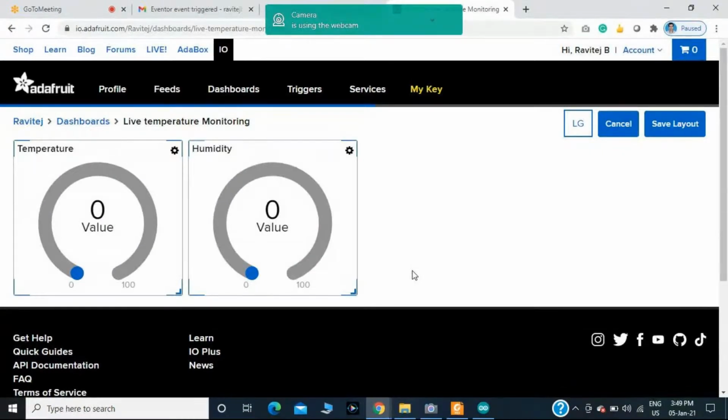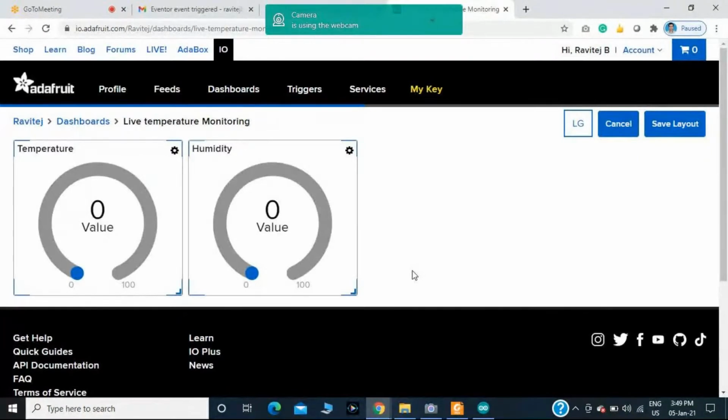Then I'm clicking on this one. In this example, the MQTT dashboard acts like a subscriber, because the NodeMCU is publishing the data to the Adafruit IO. The NodeMCU acts like a publisher, but I should get the data. For that reason, I should subscribe to that particular cloud service, that is io.adafruit.com. That's why in this example, I'm editing this one and I'm providing the name as temperature.